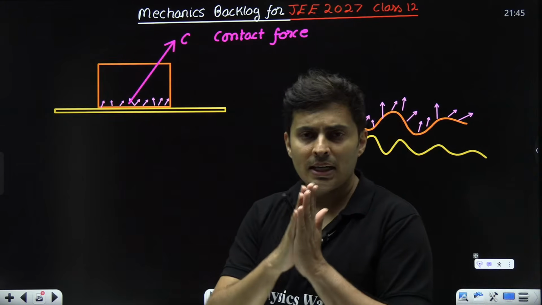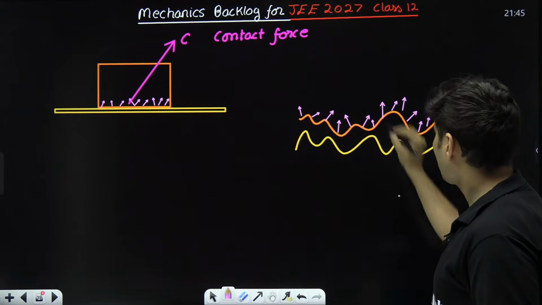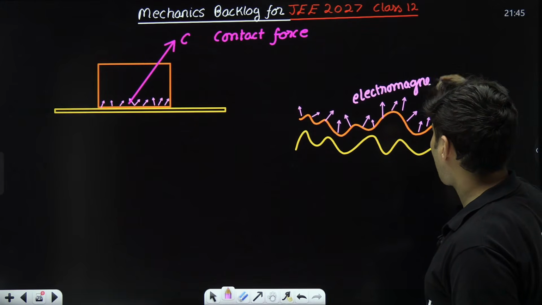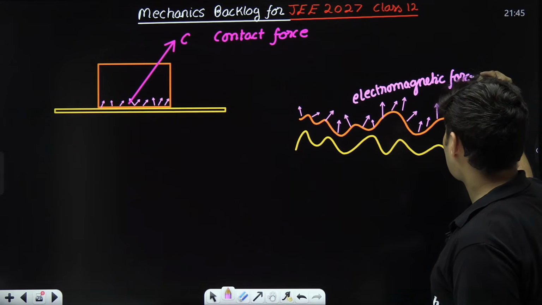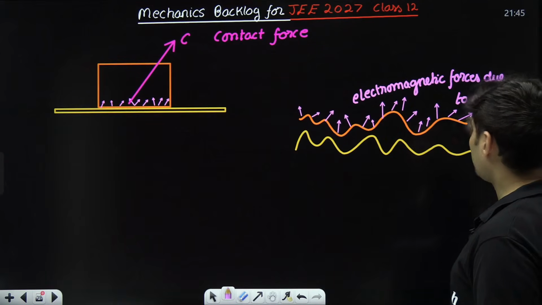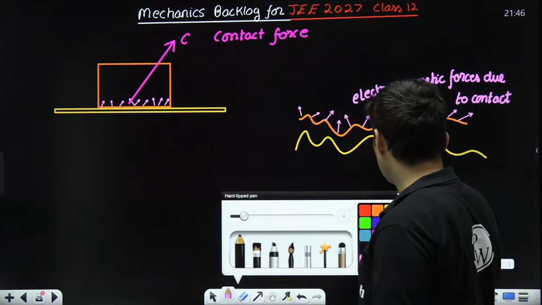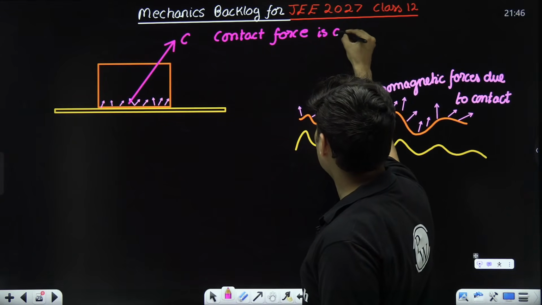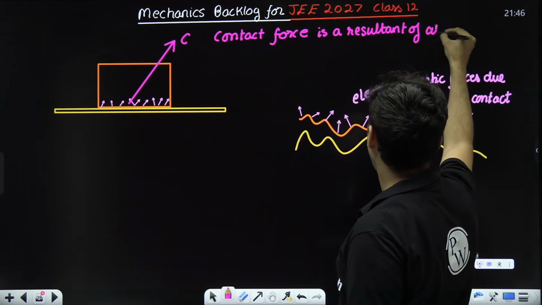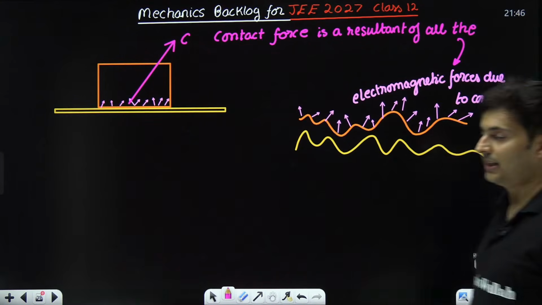Whenever two surfaces are in contact, there are electromagnetic forces between them. These are electromagnetic forces due to contact, and you will see there will be a resultant. So this contact force is a resultant of all the electromagnetic forces due to the contact.